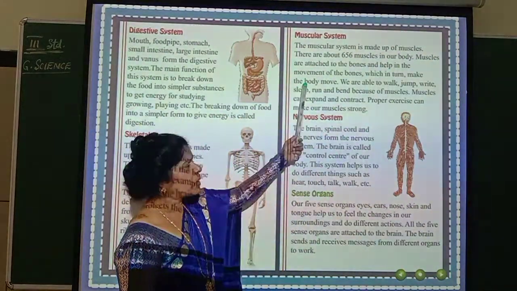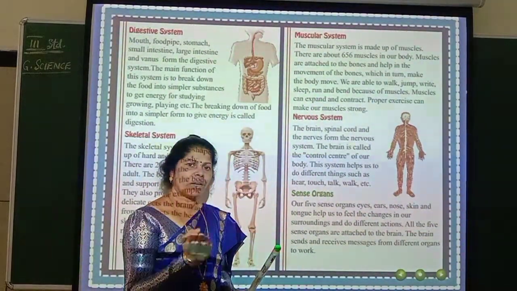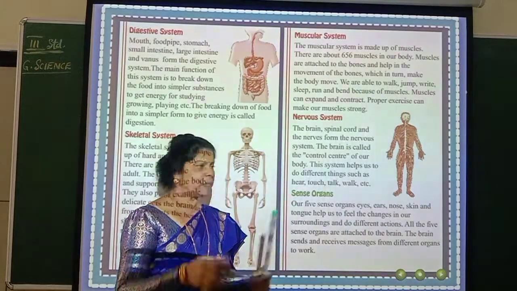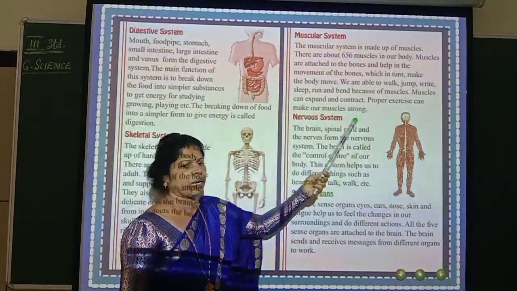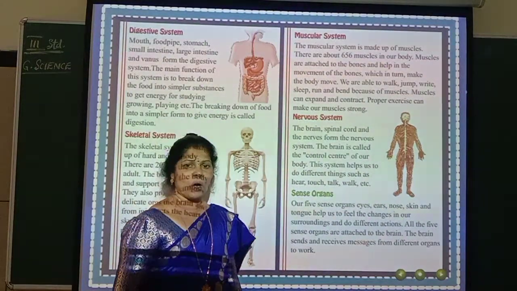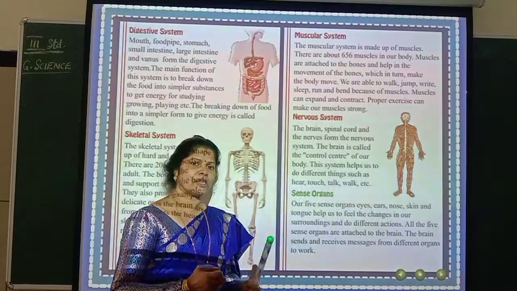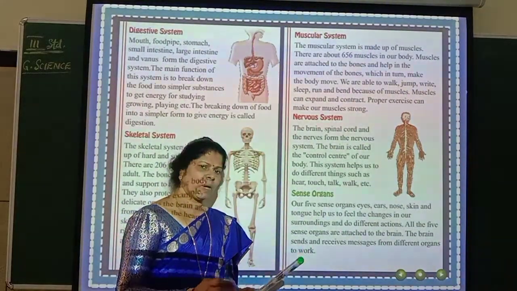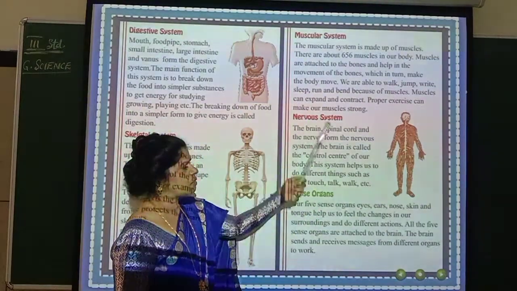So these muscles, you have to give activity to the muscles. You have to make them contract and expand. Contract and expand means how? By doing so many works. Walking, jumping, writing, sleeping, running and bending. All this you have to do as exercise. When you do more and more exercise, what happens? Your muscles also become strong and plus you become more and more active. Did you understand? So muscular system, let us see now.